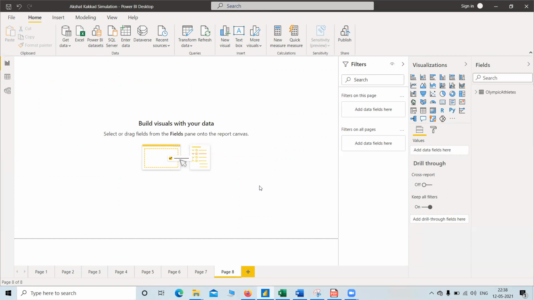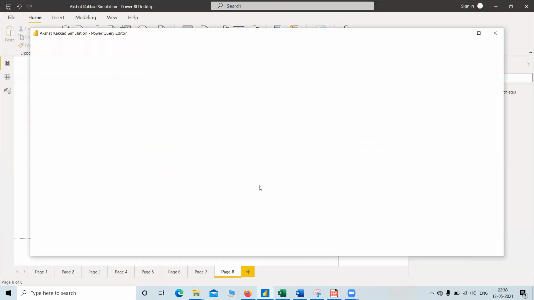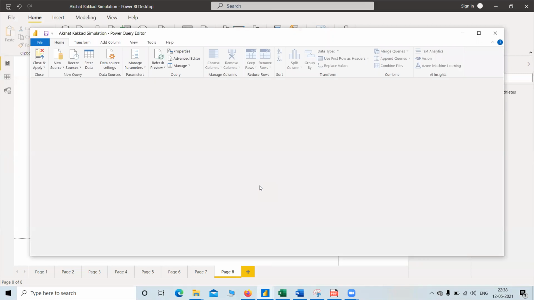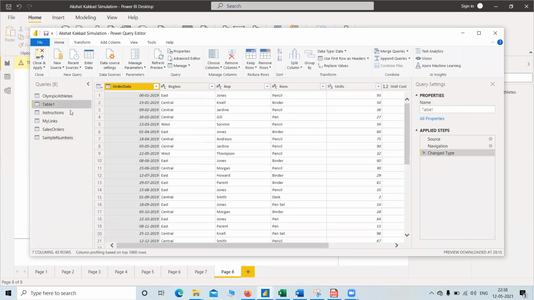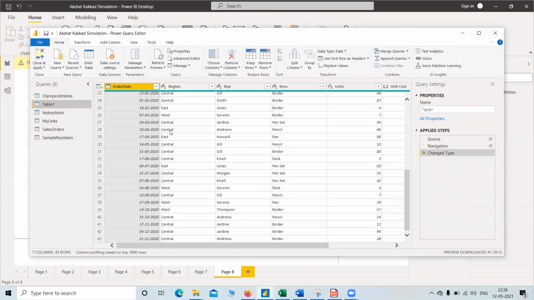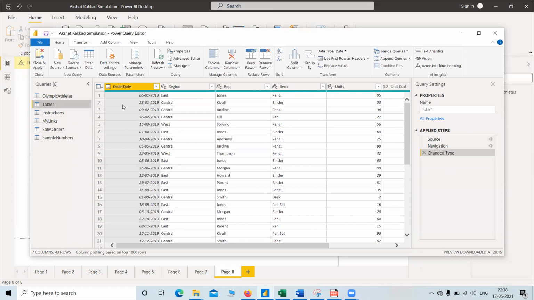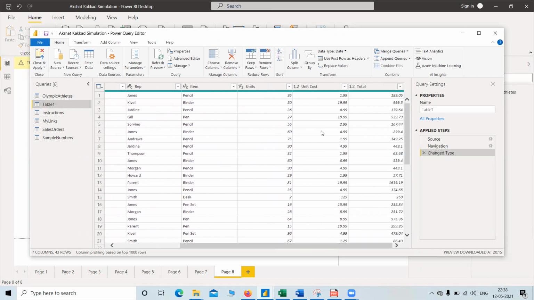It is taking some time. Okay. So here we can edit our data from Table 1. Now here we can see that sometimes there are unnecessary columns. It is good for us human beings that the total is also mentioned, but for Power BI it is a small thing to take a total.